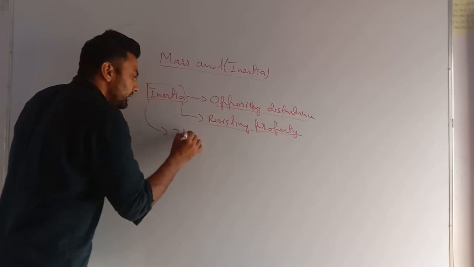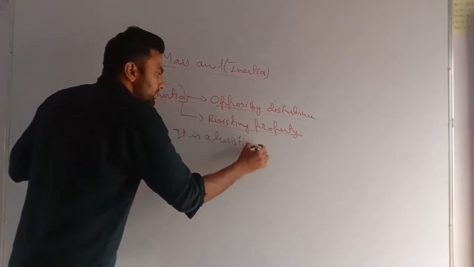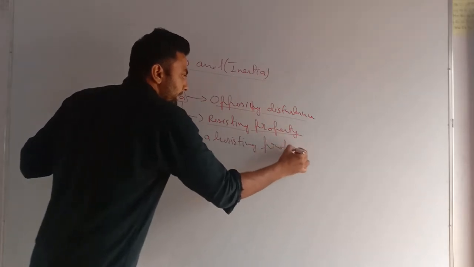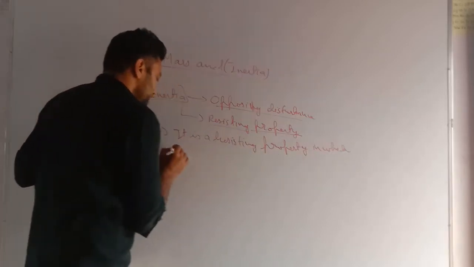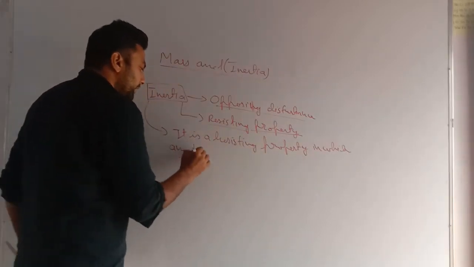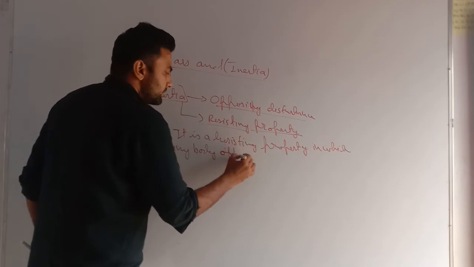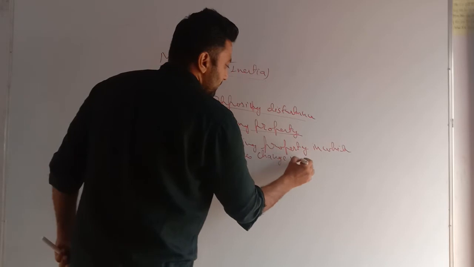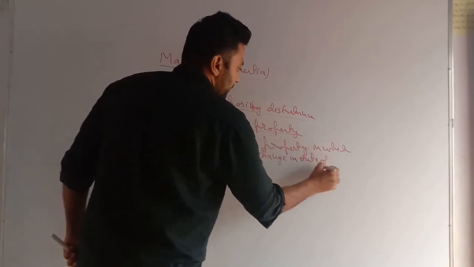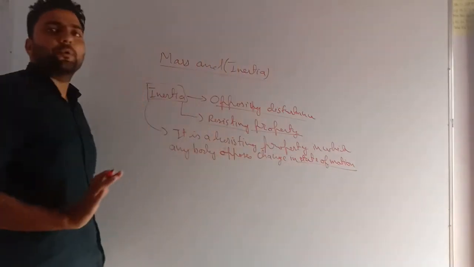Inertia is a resisting property in which any body resists, or opposes, a change in state of motion. This is the property.